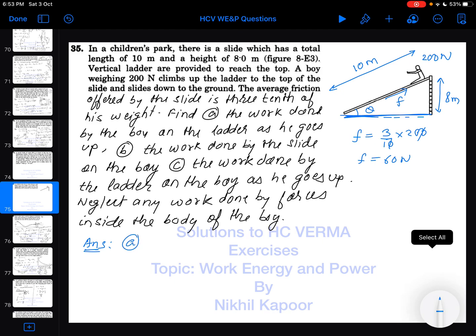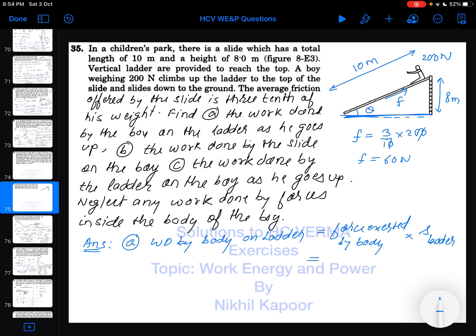Now in the first part it is asked the work done by the boy on the ladder. So work done by boy on ladder would be equal to the force exerted by boy into the displacement of ladder.